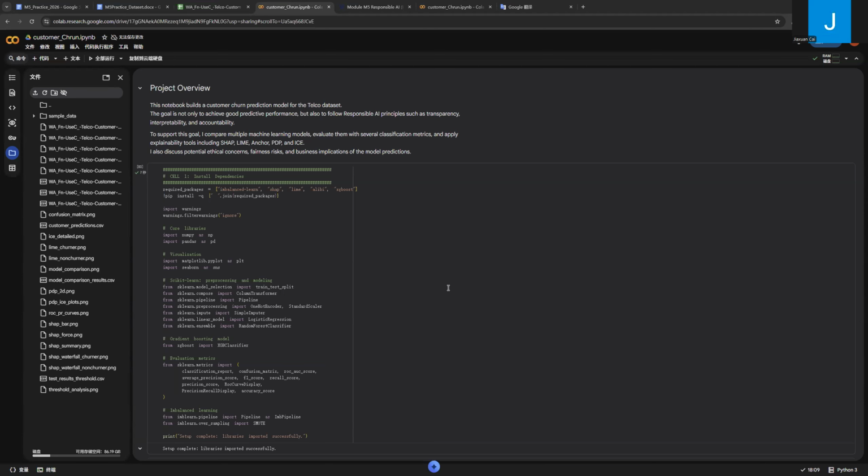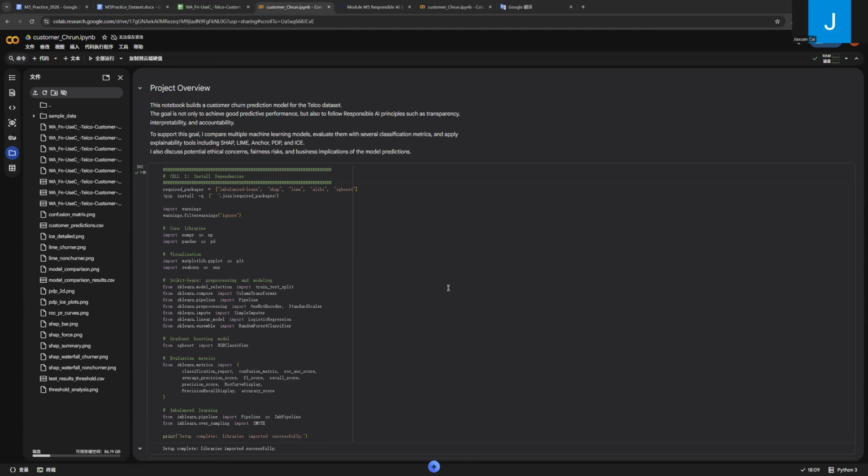Hello everyone. In this project, I built a machine learning model to predict customer churn using the telco dataset. The goal is not only to achieve strong predictive performance, but also to follow responsible AI principles, including transparency, interpretability, and ethical use.